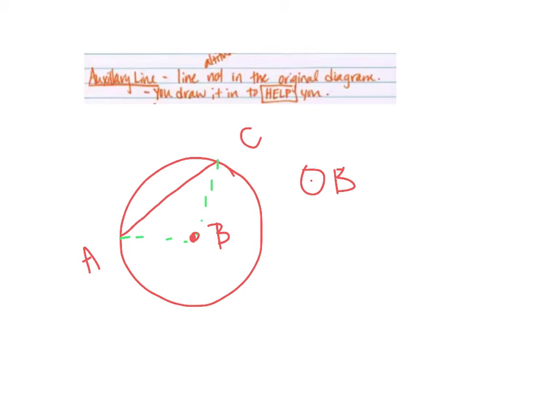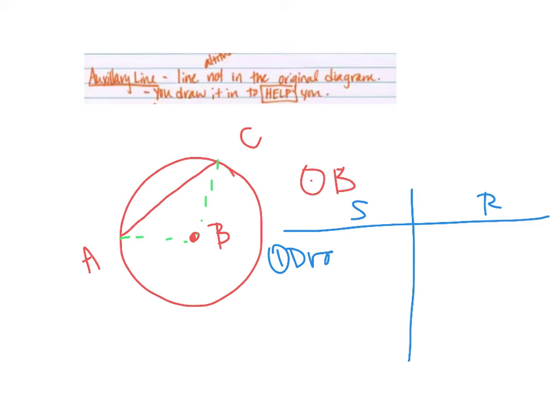When I draw auxiliary lines into a proof, I would write it in as draw AB and BC, like that.